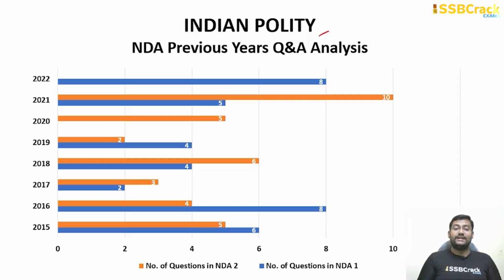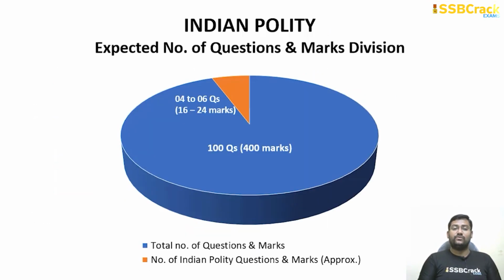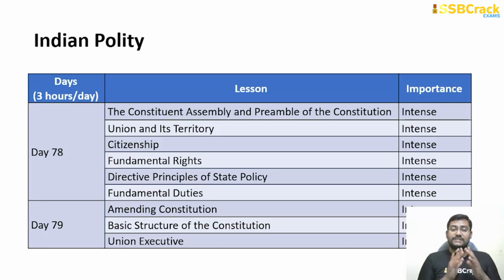Moving towards Indian polity, again in the NDA 1 2022, 8 questions were asked from this section, and in NDA 2 2021, 10 questions were asked. NDA 1 2021, 5 questions were asked. A bit more of fluctuating patterns we can find, and going through the same trend, 4 to 6 or 8 questions can be expected. 16 to 20 marks can be easily fetched. Make sure that you are sticking on to the plan, because moving away from these subjects or topics, you will be ultimately in the loss, because hardly you find questions coming out of these topics. So make sure that you are sticking on strongly to these topics.